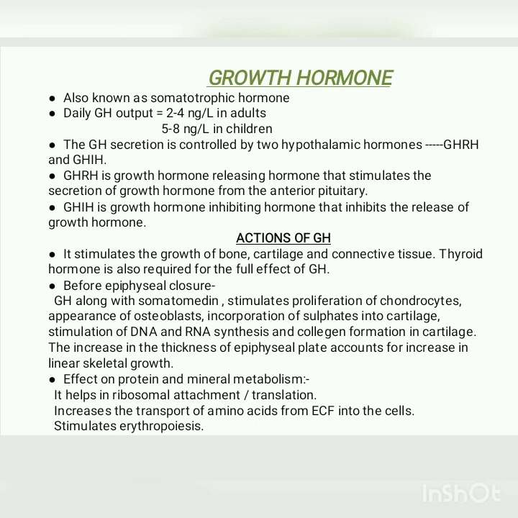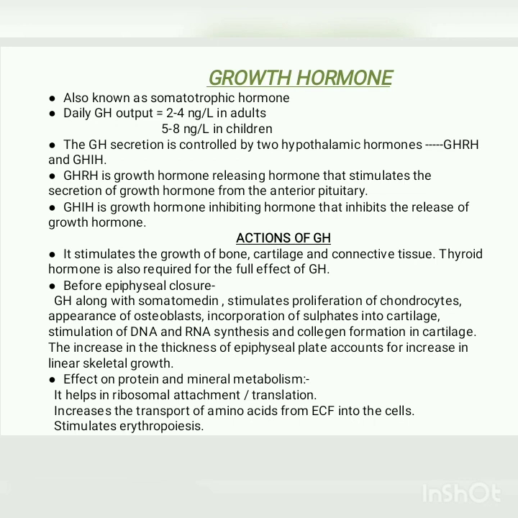Growth hormone is the somatotrophic hormone. The normal growth hormone output in adults is lower than in children because, of course, children have their skeletal growth yet to take place. The growth hormone secretion is controlled by two hypothalamic hormones.